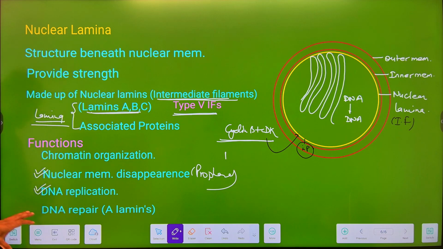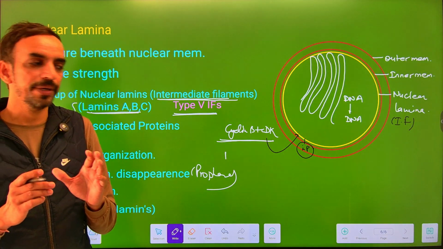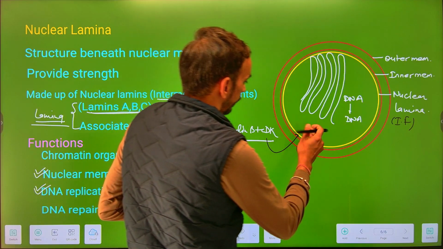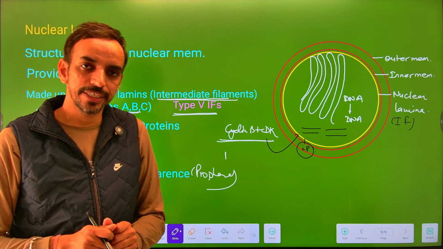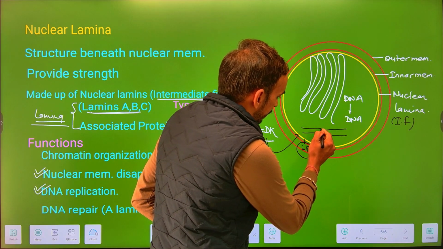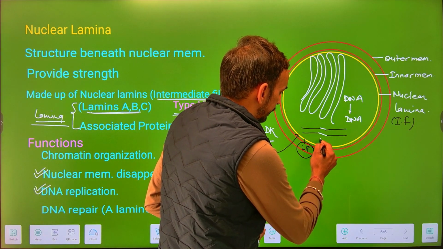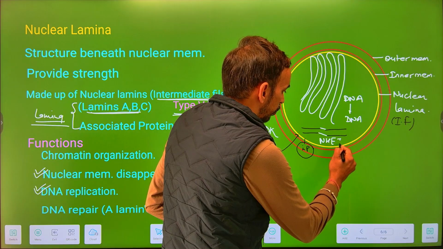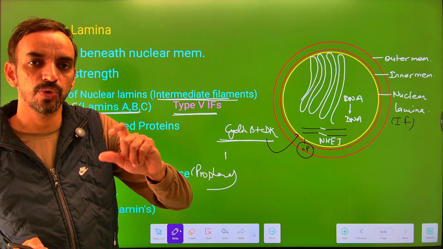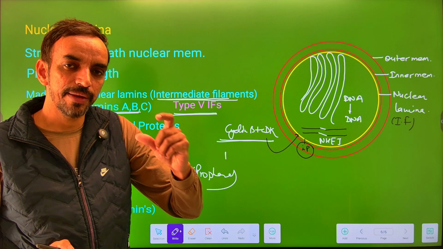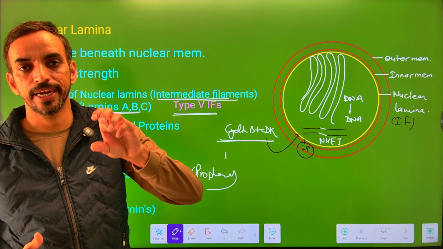Now the fourth function is that they are also involved in the process of DNA repair. During DNA repair, there is a breakdown of the two DNA strands, and they get attached with each other through the process called non-homologous end rejoining. The nuclear lamina proliferates the amount of these proteins which help in the process of non-homologous end rejoining.